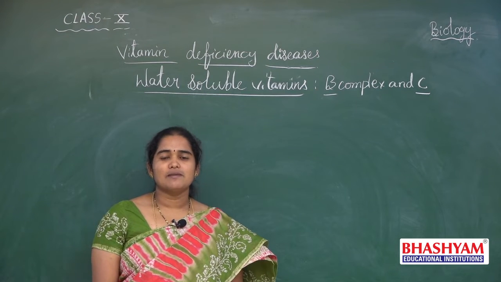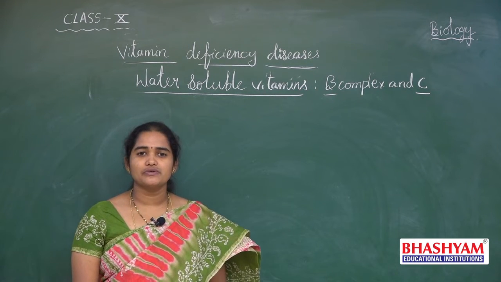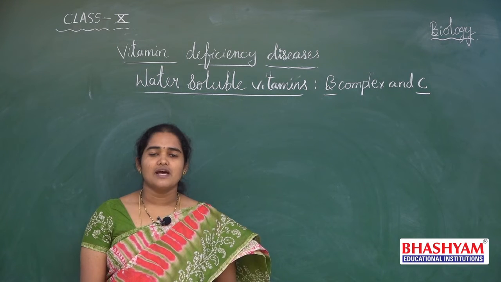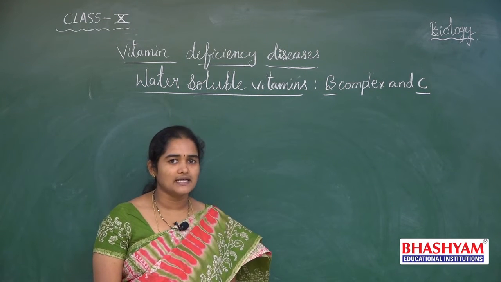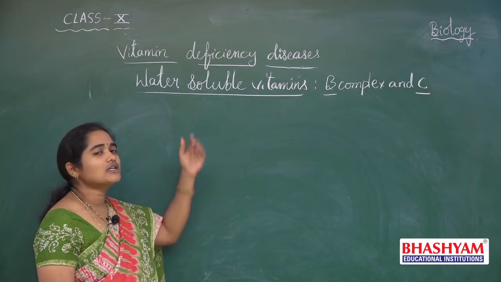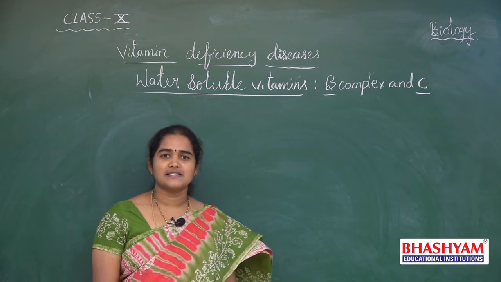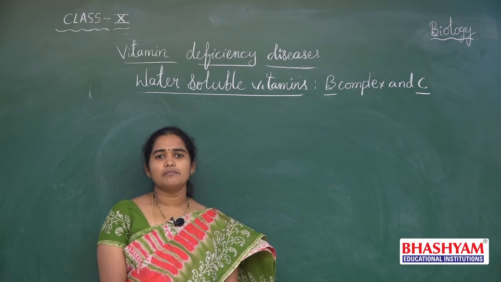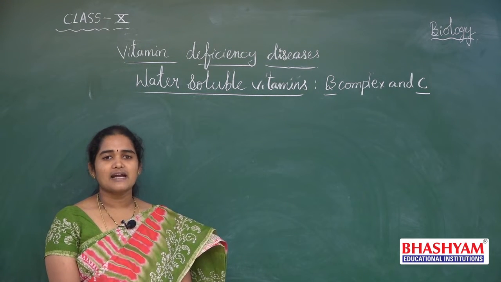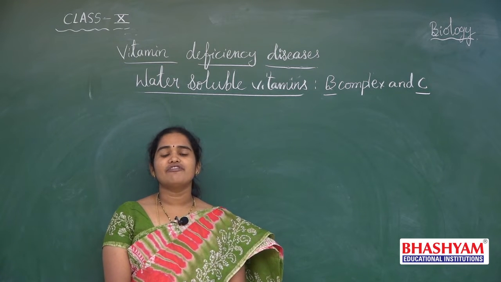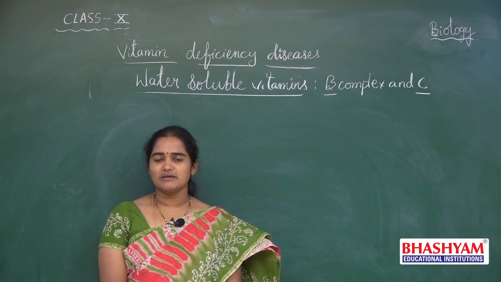Now, let us see some of the diseases which occur due to the deficiency of vitamins. As we already studied, vitamins are of two types based on the solubility. Now, let us see the water soluble vitamins B complex and C. Why do we call it B complex? Because in the B category we can see a different group of vitamins.